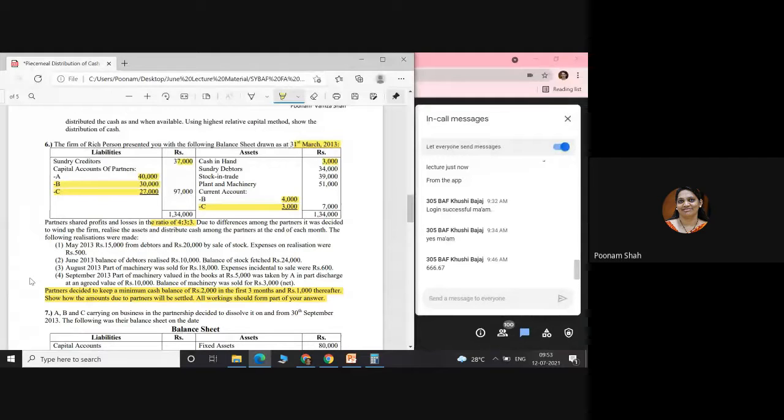They have not used the word realization expense, so we will not be able to connect it to realization, because they have given you realization expenses installment wise. But this 2,000 provisionally, for some reason, they have kept it aside, so that in an emergency, if we need cash, we should have cash. So they are not distributing the entire amount. They are keeping 2,000 aside. Everyone is clear about it?